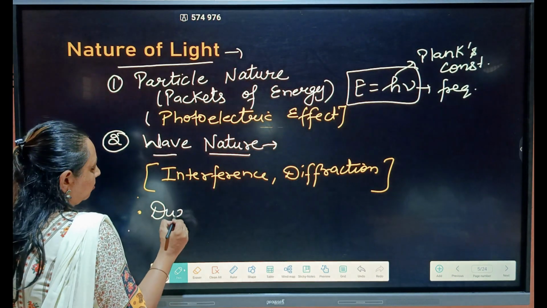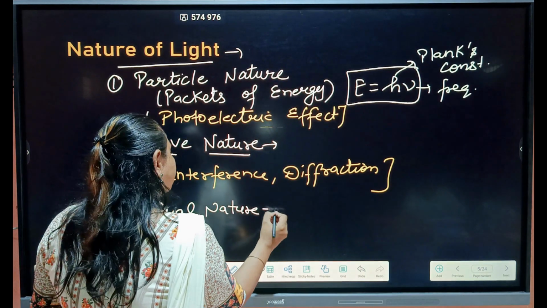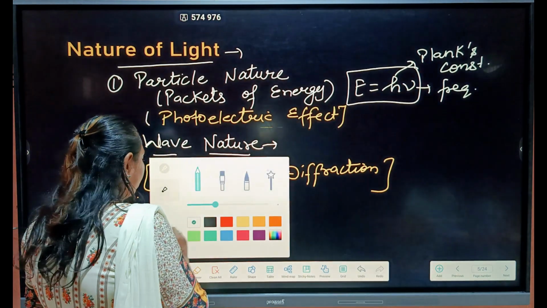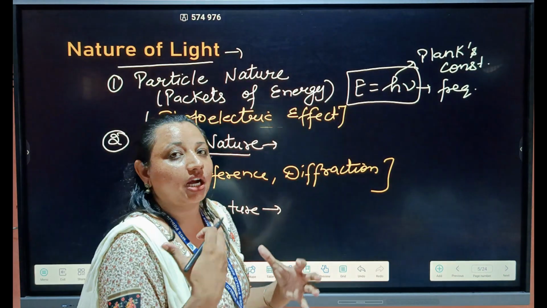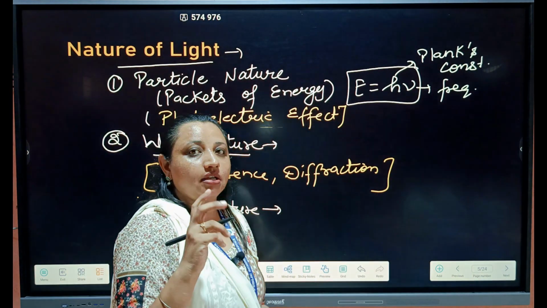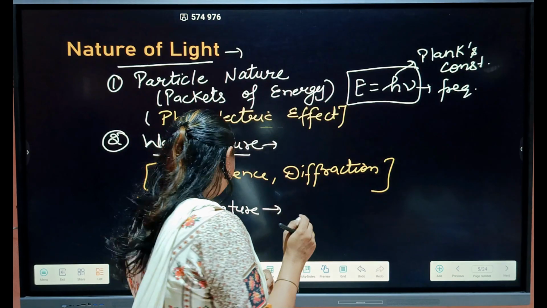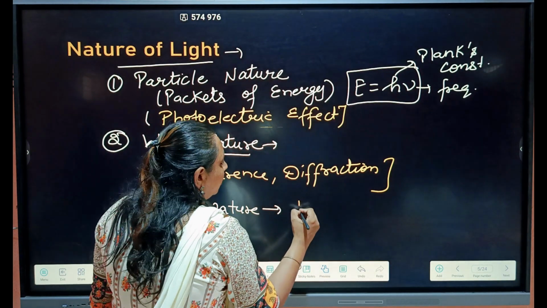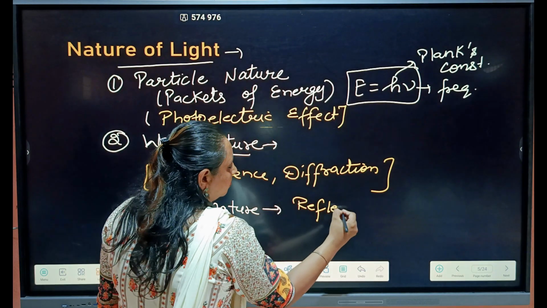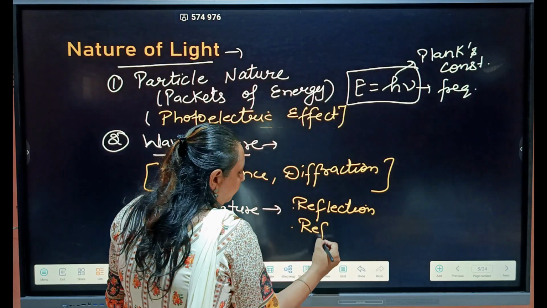Okay, dual nature. So light has dual nature. Which phenomena can be explained by the dual nature? Dual nature means having both natures. So light has both natures, particle nature as well as wave nature. So dual nature: reflection and refraction.